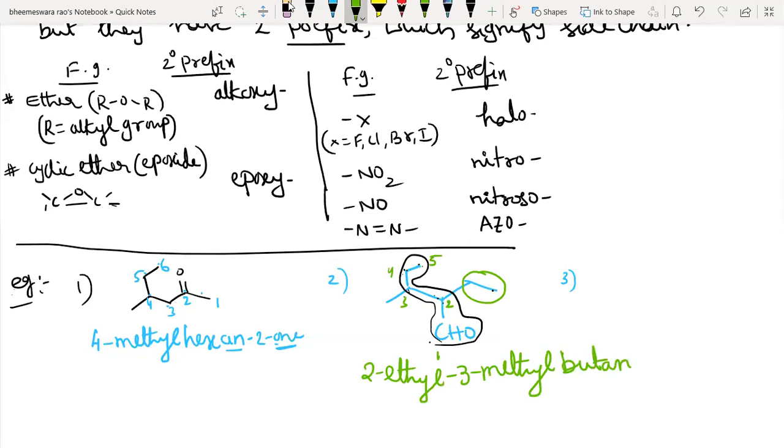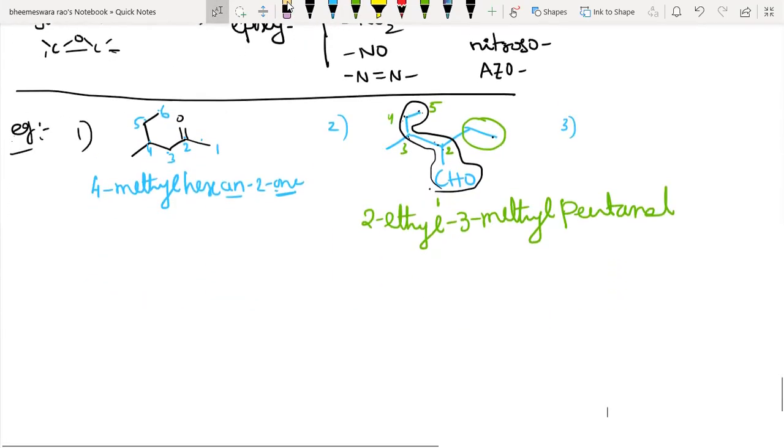Sorry, this is pentanol. 5 carbon in the parent chain, so this is pentanol. Yes, it is terminal and should get the first position. If non-terminal, try to give the lowest possible number. Very good.